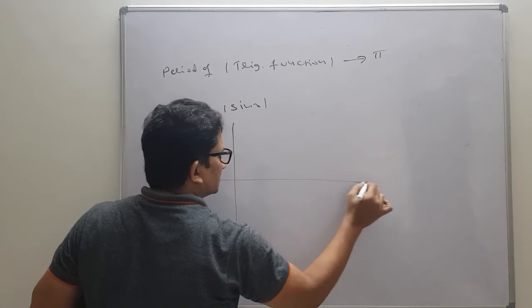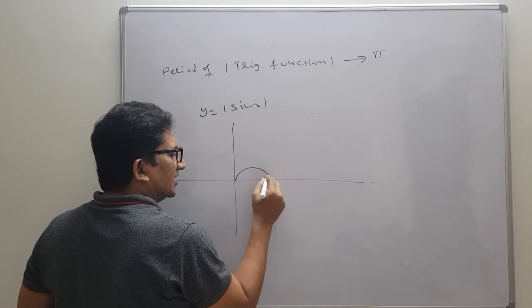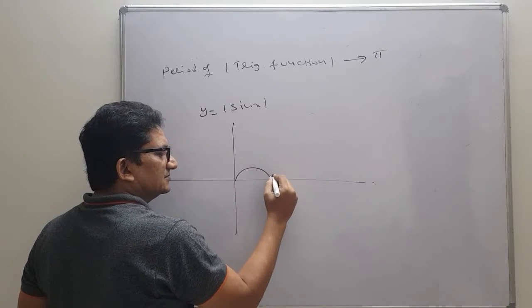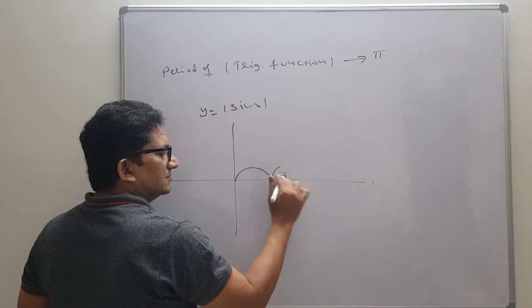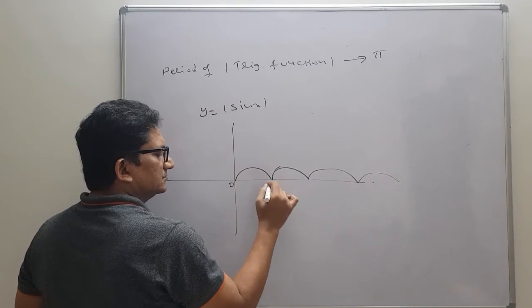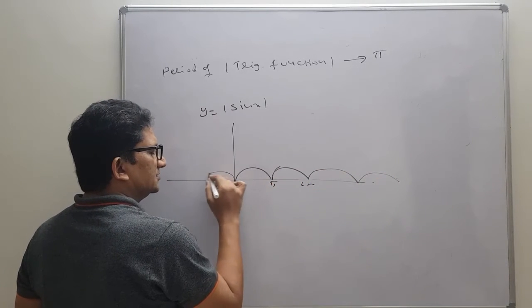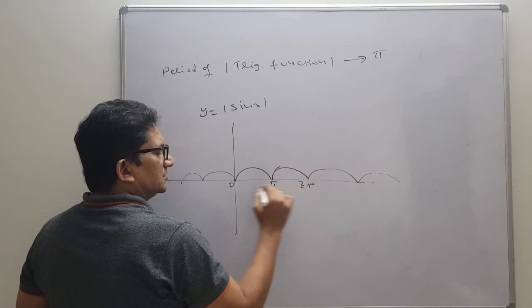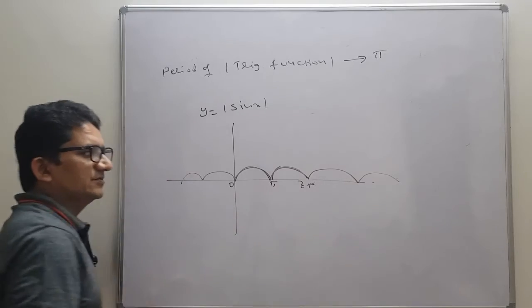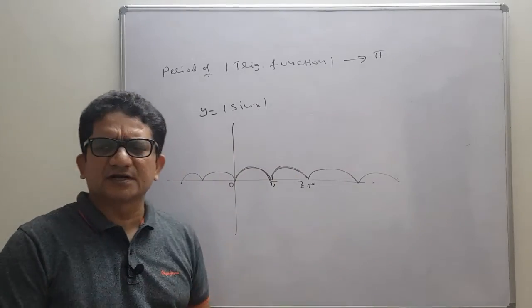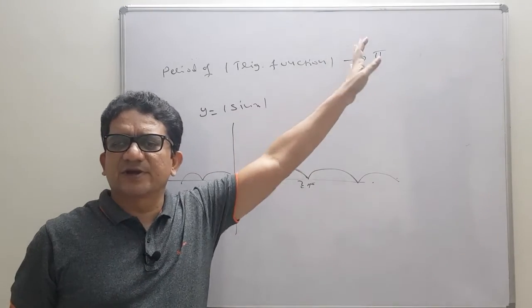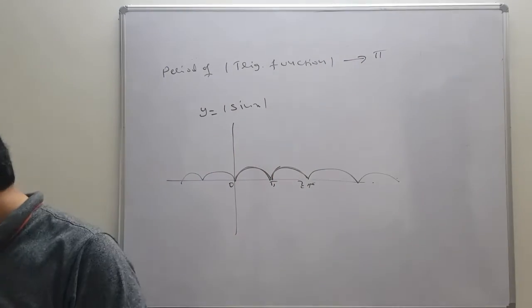The modulus of sin x graph will take what is above the x axis, and whatever is below the x axis will take its reflection. Like that it will go, and on the other side also. Now clearly it is repeating for every pi. That's why for any trigonometric modulus function you take, its fundamental period is always pi. So keep this point in mind.